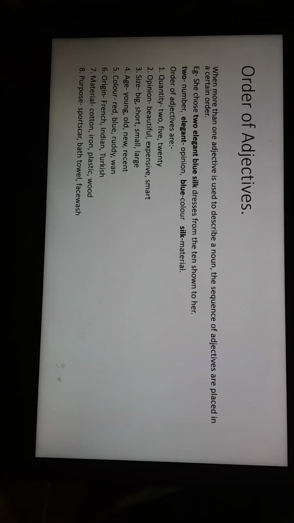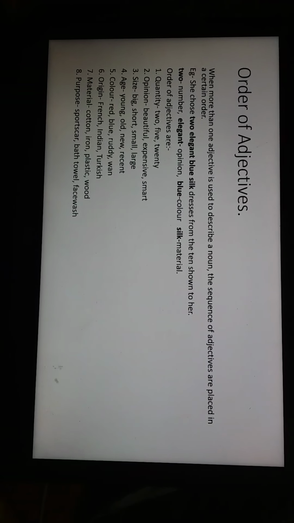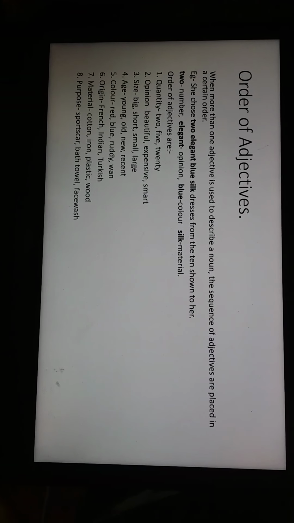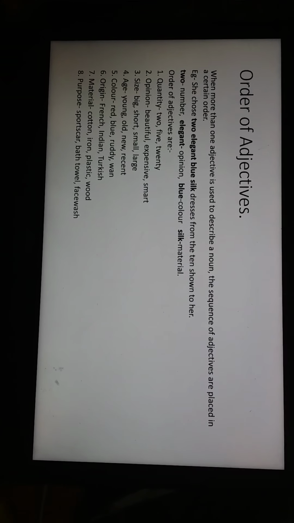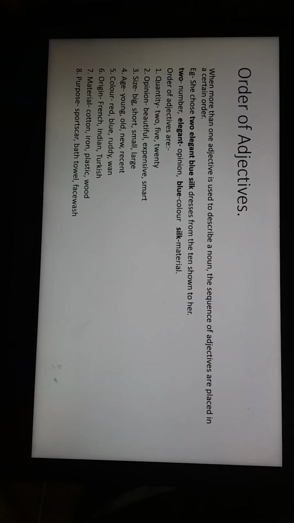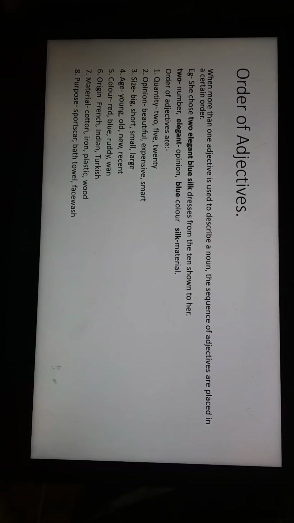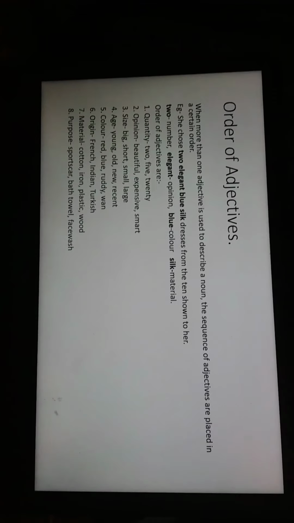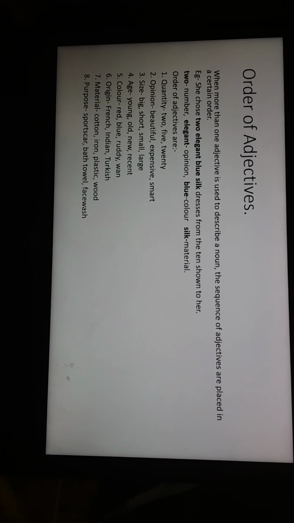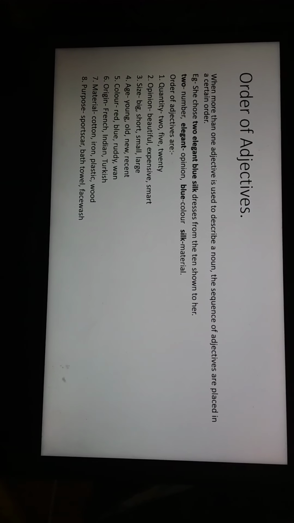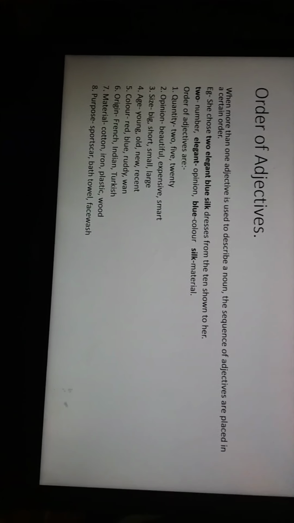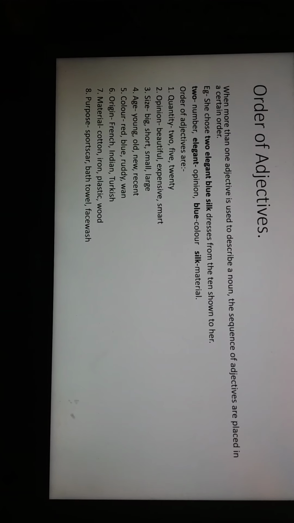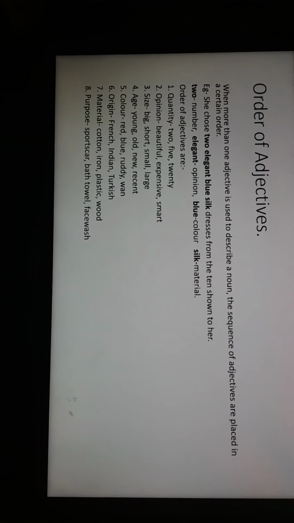Now there is order of adjectives. When more than one adjective is used to describe a noun, the adjectives are placed in a certain order. For example, she chose 2 elegant blue silk dresses from the 10 shown to her. Now what is the order of adjectives? First one is quantity. It tells us a number, 2, 5, 20. Second one is opinion. So what is the opinion of the person? Was it beautiful, expensive, smart? Then the third, size, whether it was big, short, small, large.